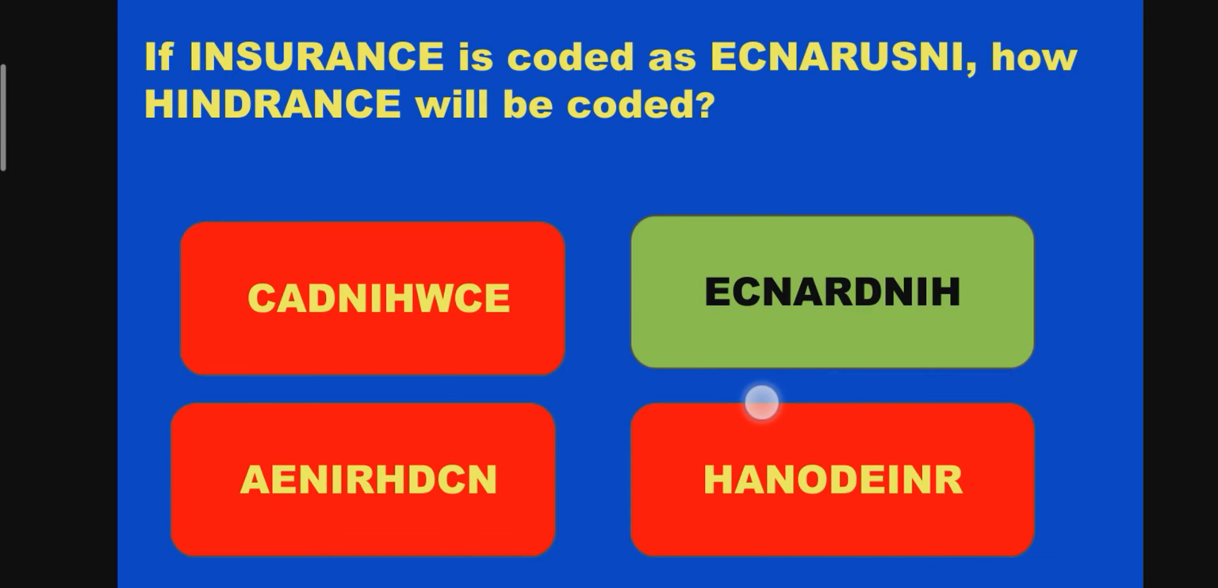Insurance, reverse order. Look at this. Insurance is written in the reverse order. Same, hindrance, I am writing HINDRANCE in reverse order. This is the right answer.